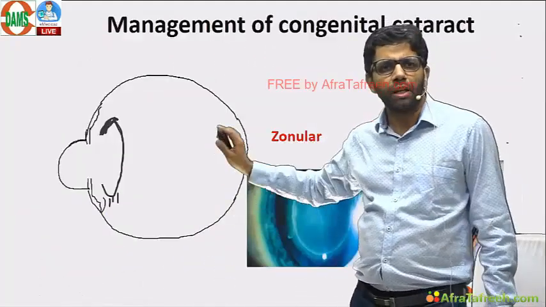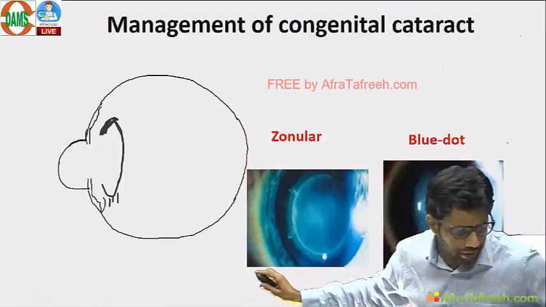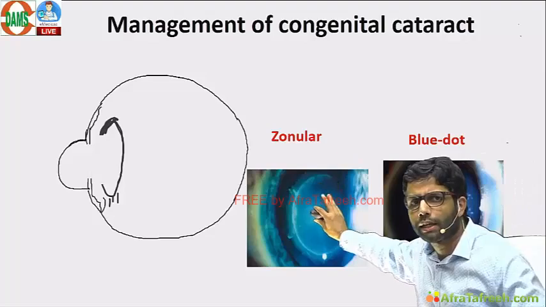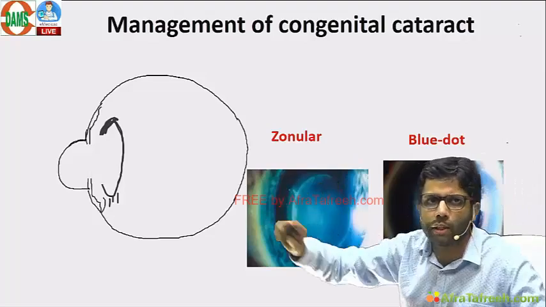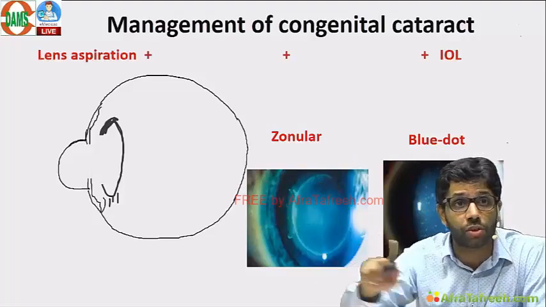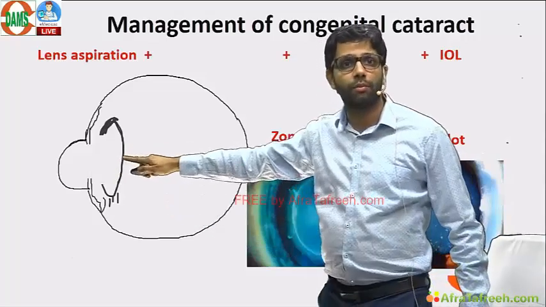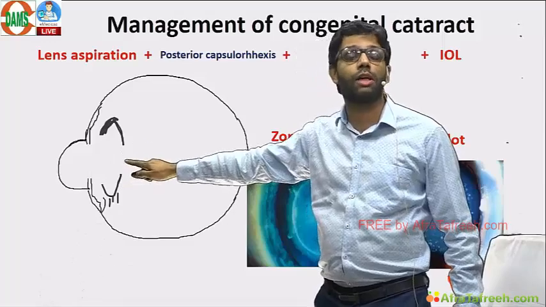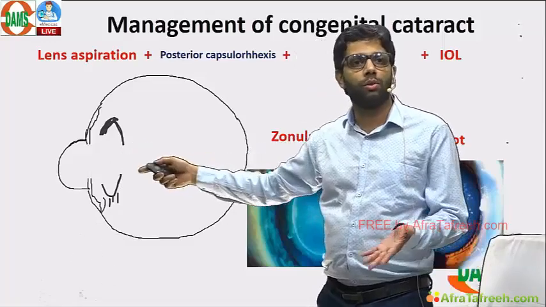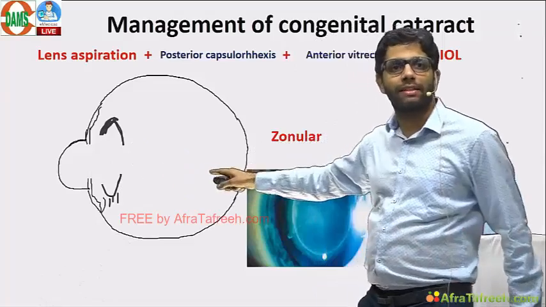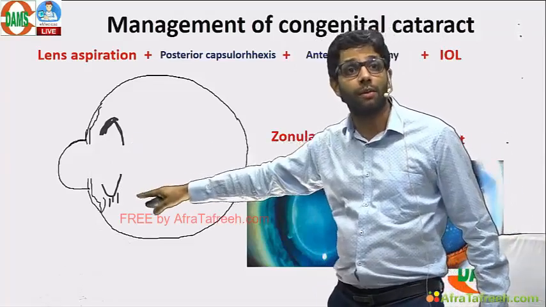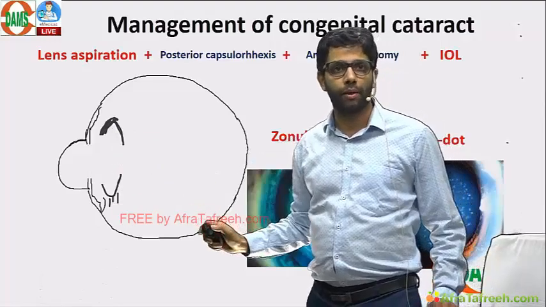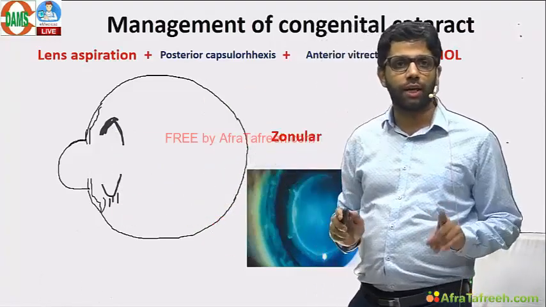Next, congenital cataract. Most common congenital cataract is blue dot. Nothing to be done for blue dot, but zonular cataract will cause loss of vision. So for congenital cataract, you have to operate, lens aspiration has to be done, like phacoemulsification. Along with that, posterior capsulectomy, because otherwise there will be posterior capsular opacification in the child. Plus anterior vitrectomy also, because that helps prevent formation of posterior capsular opacification, and intraocular lens has to be put. This is the complete management of congenital cataract.